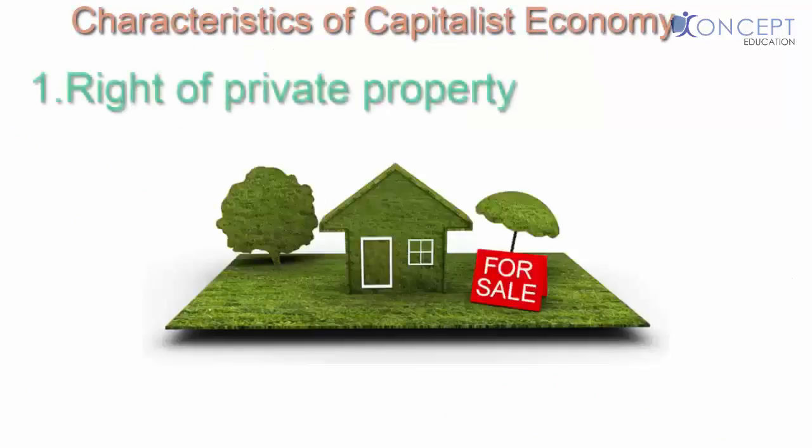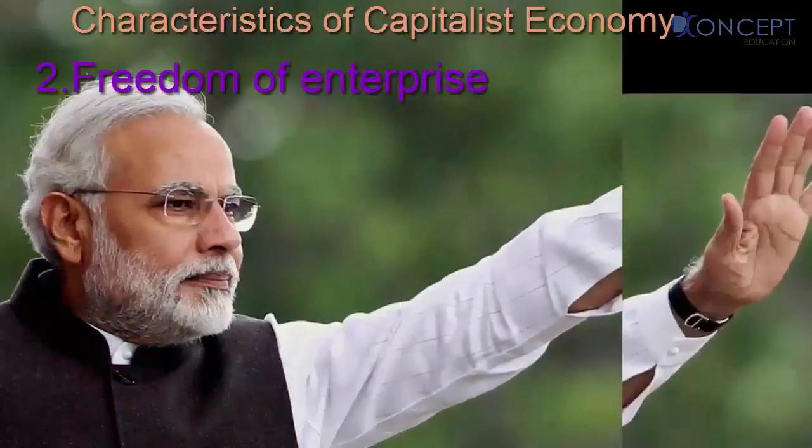So following are the characteristics of a capitalist economy. First, right of private property. This means that the property can be transferred into a private name. For example, lands can be transferred into a private name. It's possible for the citizens and non-citizens sometimes to buy the property of that place. While in many economies which we'll study later, like the socialist economy, you cannot buy the property in your name. Everything is owned by the government. You cannot own something.